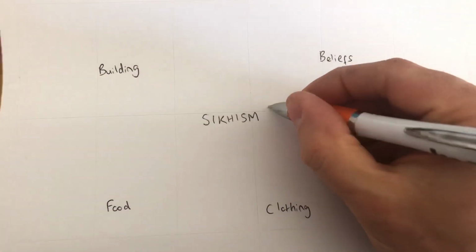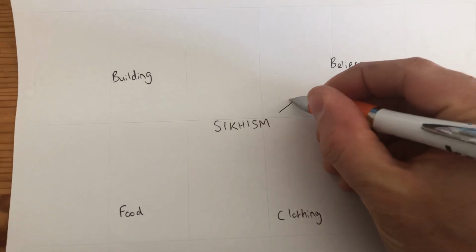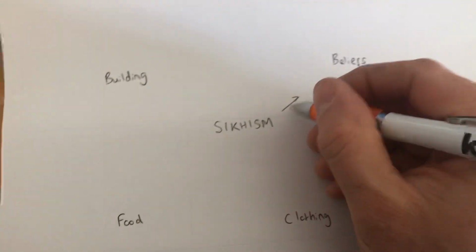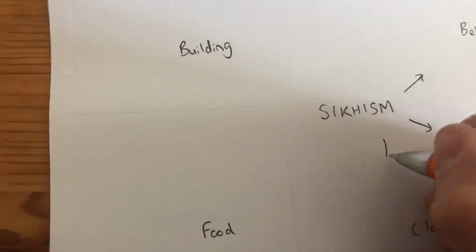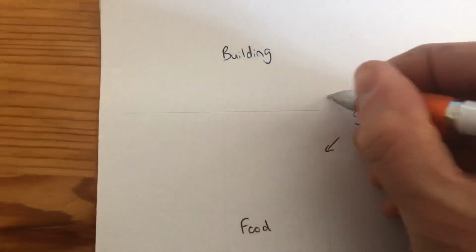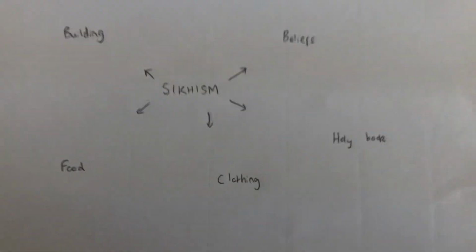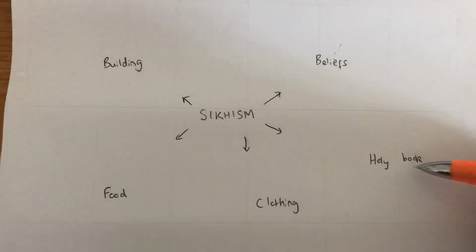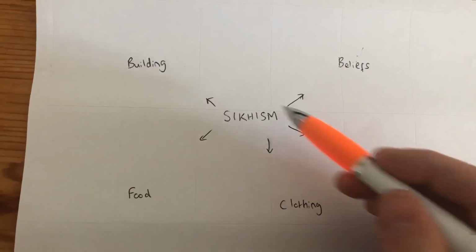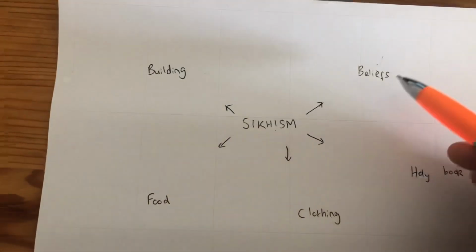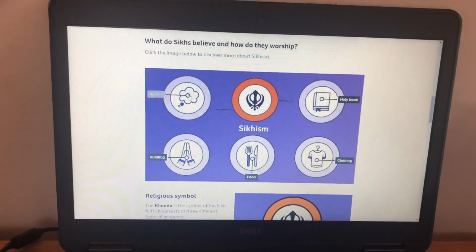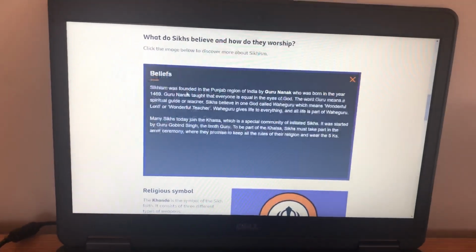Okay, so if this was a spider diagram, that would be it. You just got the key idea with 5 ideas around it. But because this is a mind map, we're going to start to make mini spider diagrams of each of these ideas. So this is all about Sikhism, but we're now going to look at Sikhism in terms of beliefs. So on here, I'm going to go on to beliefs, click on here,